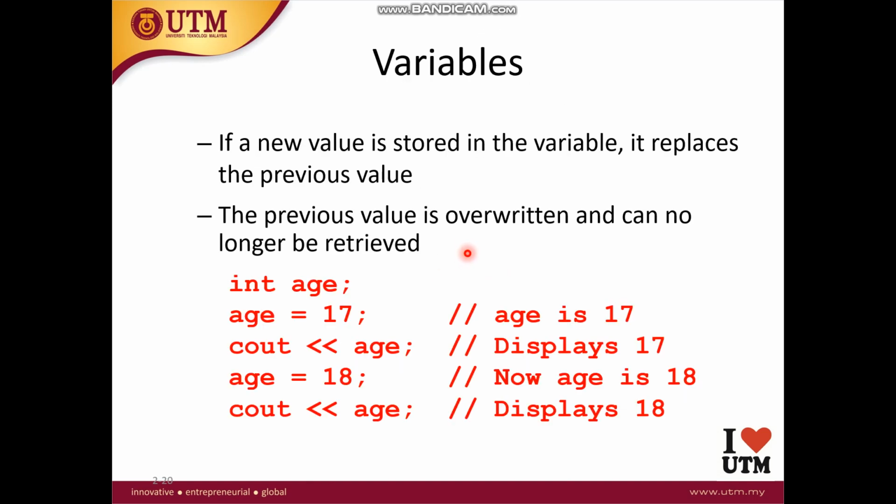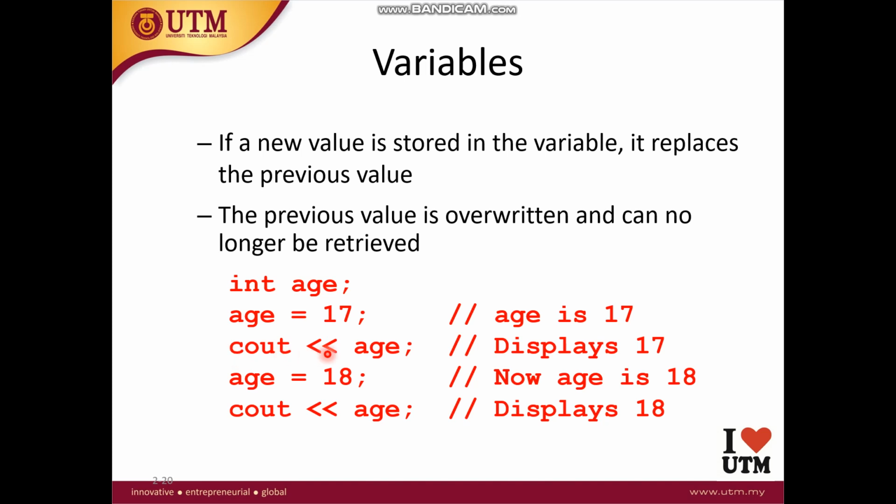Okay, so as we said, when we are giving a variable a data, we can change it. But how to change it, and what happens when you are changing? For example, you are saying int age. That means age is a variable whose type is integer, and we are going to use it. We are going to give this age variable a data. So we are saying age equals 17, okay, and we are writing a comment for it.